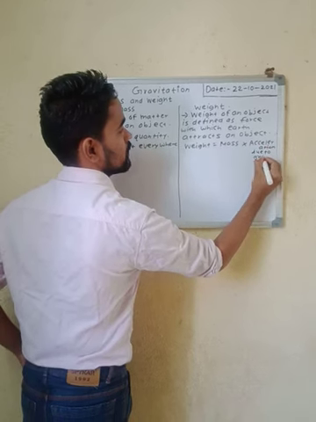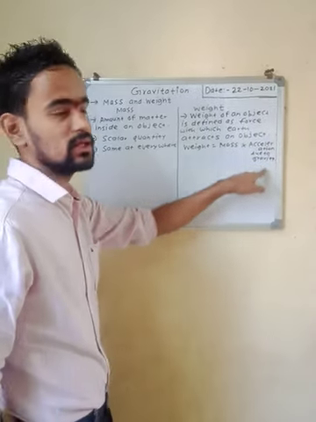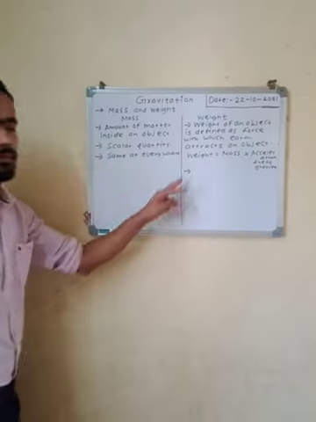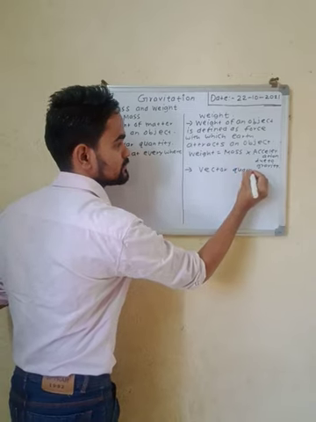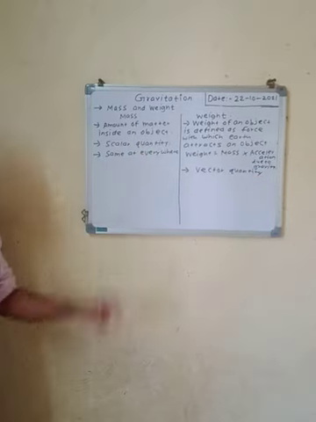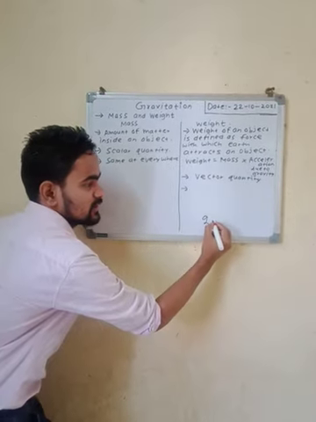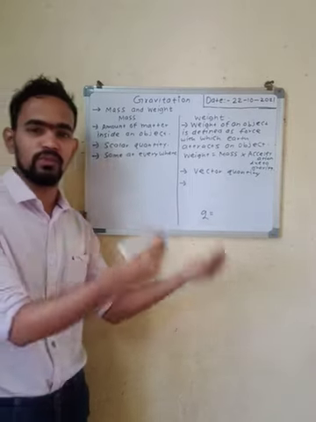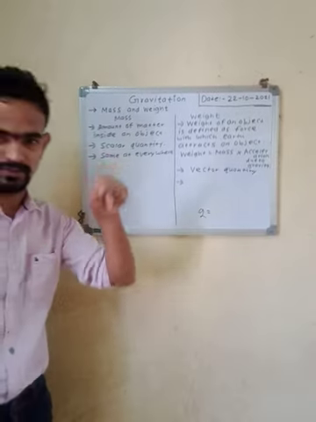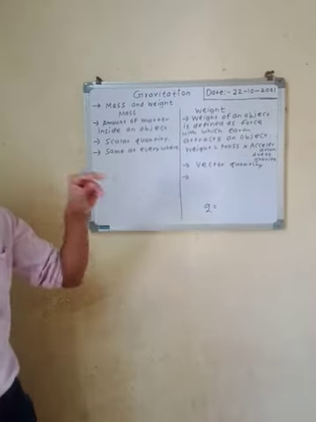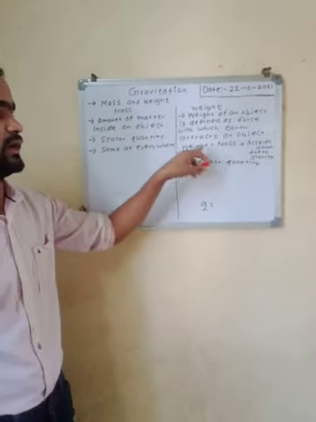As the weight of the body depends on acceleration due to gravity, the weight of the object is a vector quantity, as the value of g, the acceleration due to gravity, is changing from place to place. g has a different value at the pole, a different value at the center of the earth, and a different value at the equator. So as g varies, the value of the weight varies.